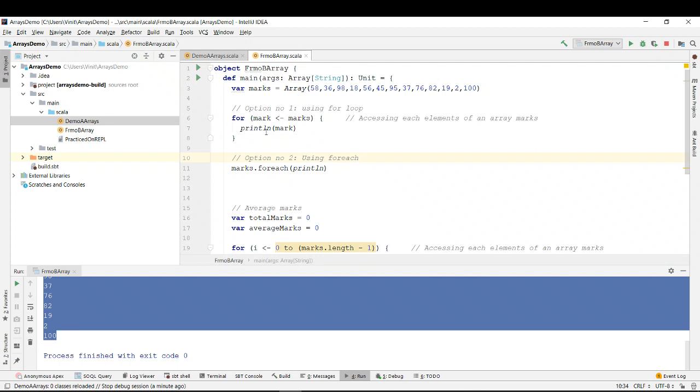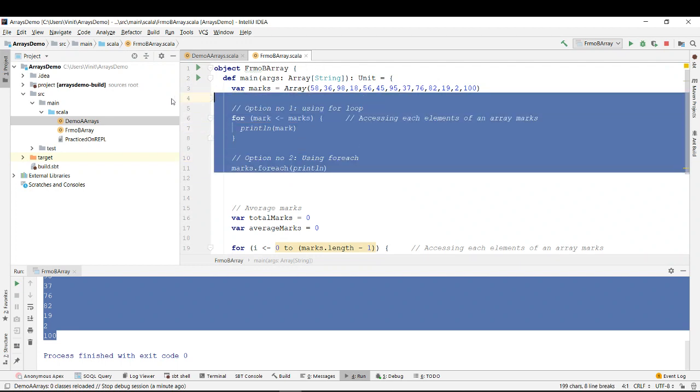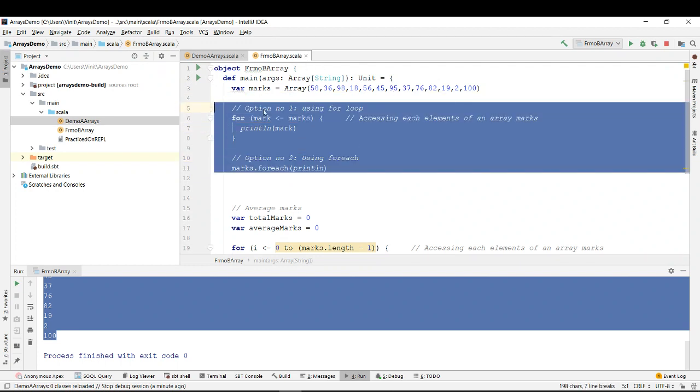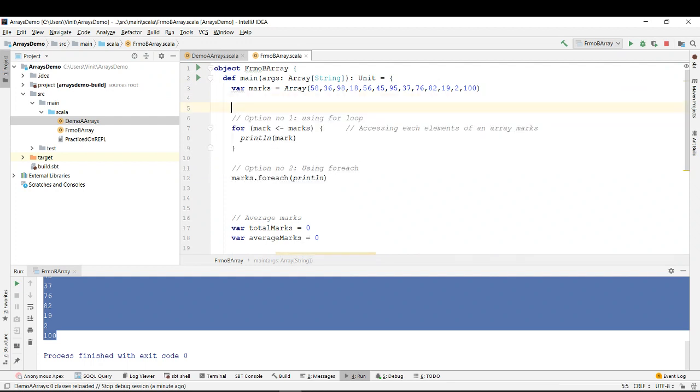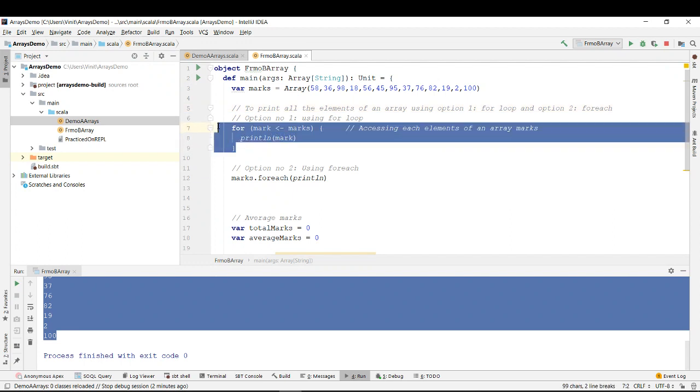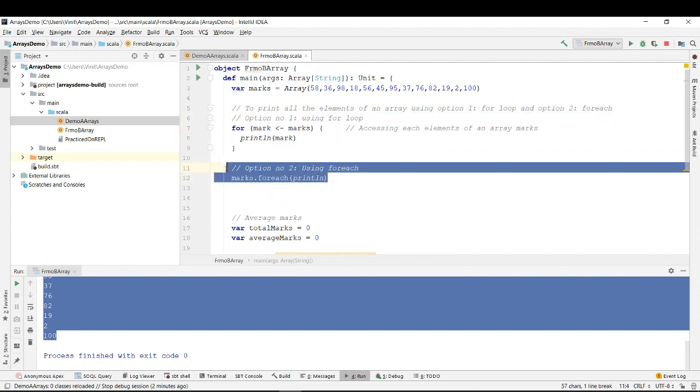You have to write relatively fewer lines of code if you want to print all the elements in an array. So to print all the elements of an array, use option one, that is for loop, and option two, that is for each. This is how you can do the same thing you are doing over here, but writing very few lines of code.